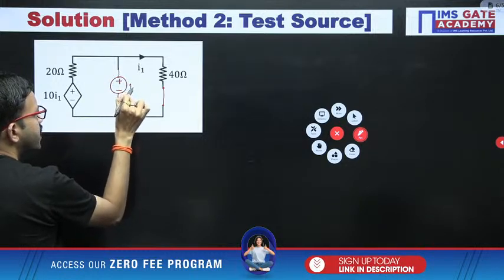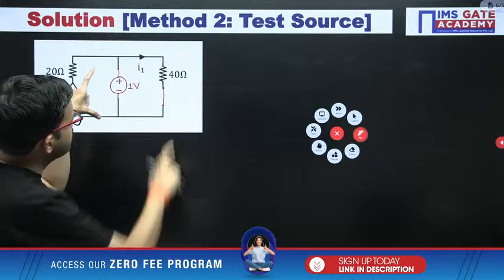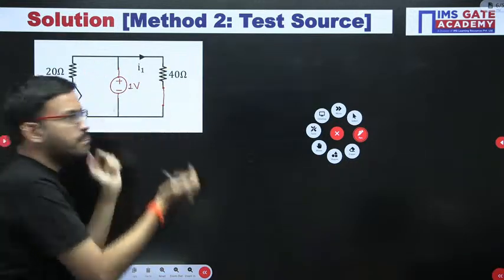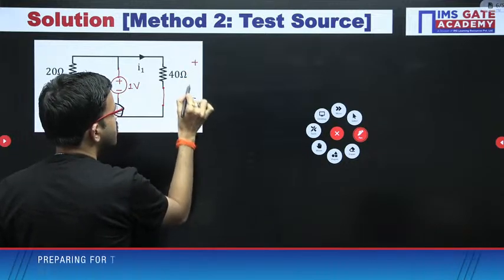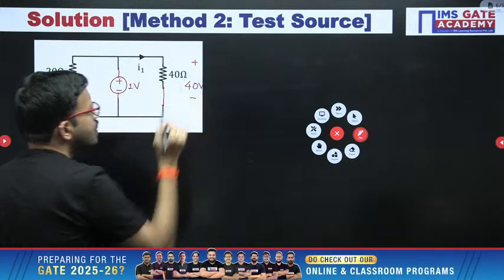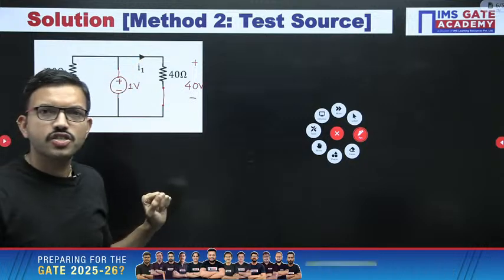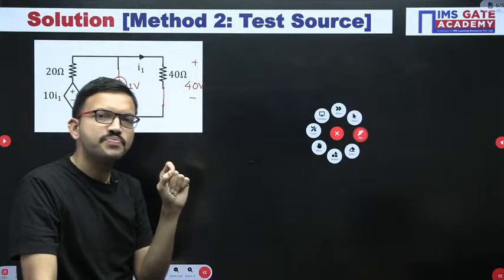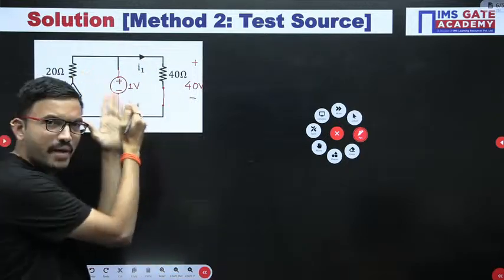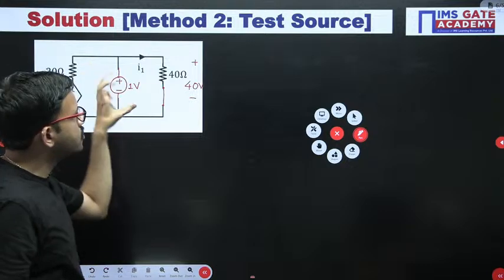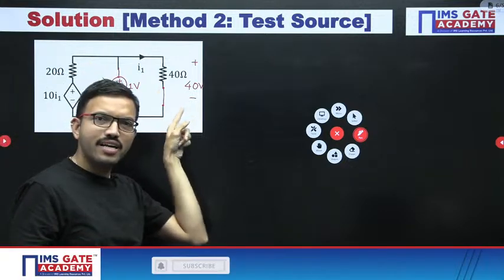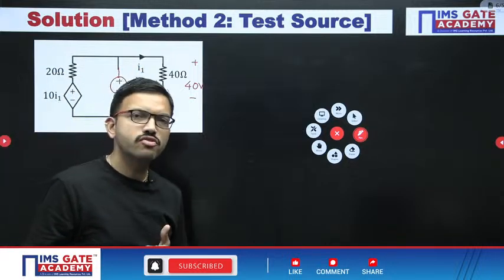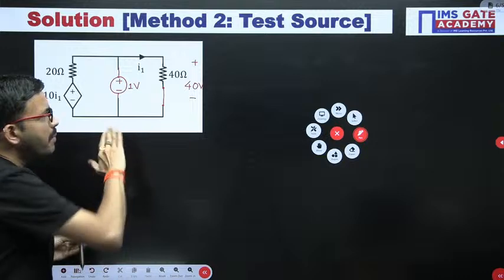Say for example, here I have connected a 1 volt source. Now observe, the 40 ohm resistor and the 1 volt source are connected in parallel, and definitely in parallel the voltage will be the same. So just by connecting the voltage source, you come to know the voltage across this particular resistor. Once you know the voltage, by using Ohm's law you can find the current. Whenever you have one element connected in parallel, you can connect the voltage source, and with its help you get the voltage across the other element. After that you can find the current by using Ohm's law. In that manner, you can decide.